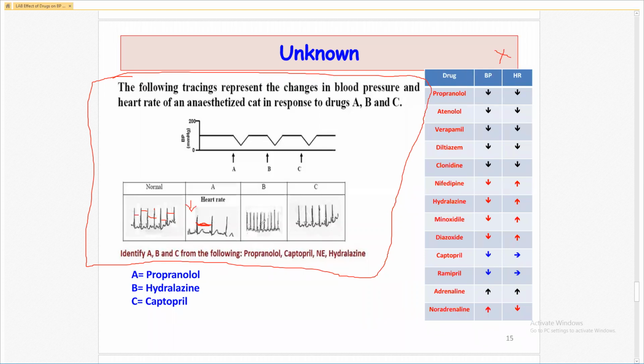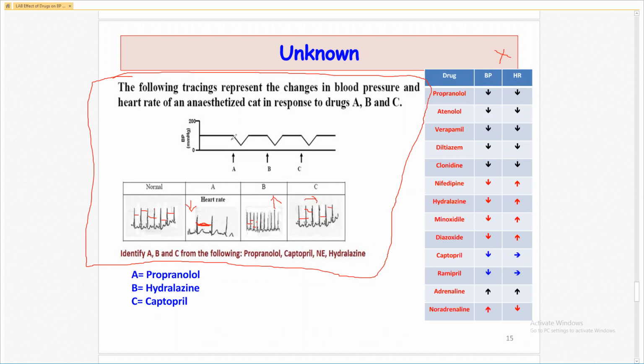In the graph B, the distance between the two slopes is decreased. So you can say there is increase in heart rate. And in the graph C, there is no change. The distance between the two slopes is the same. So you can say there is no change.